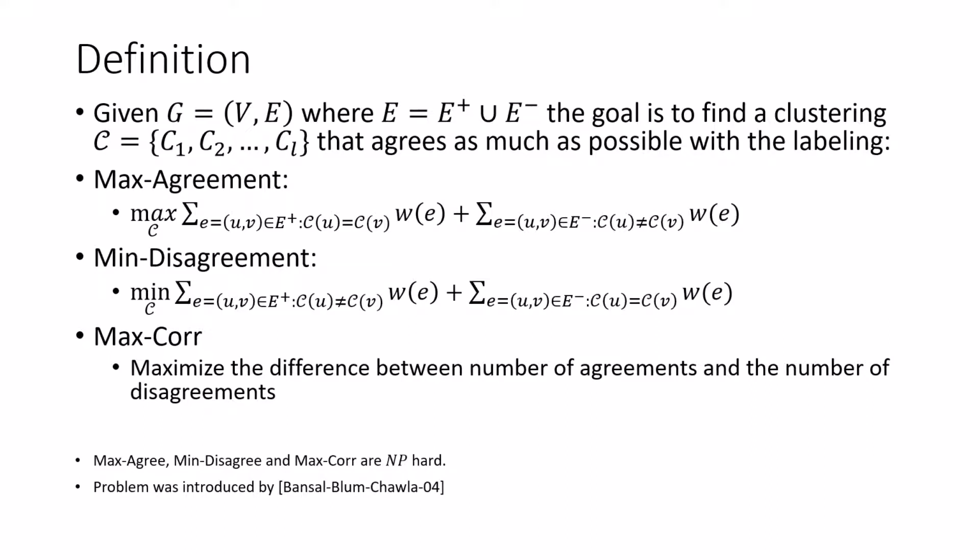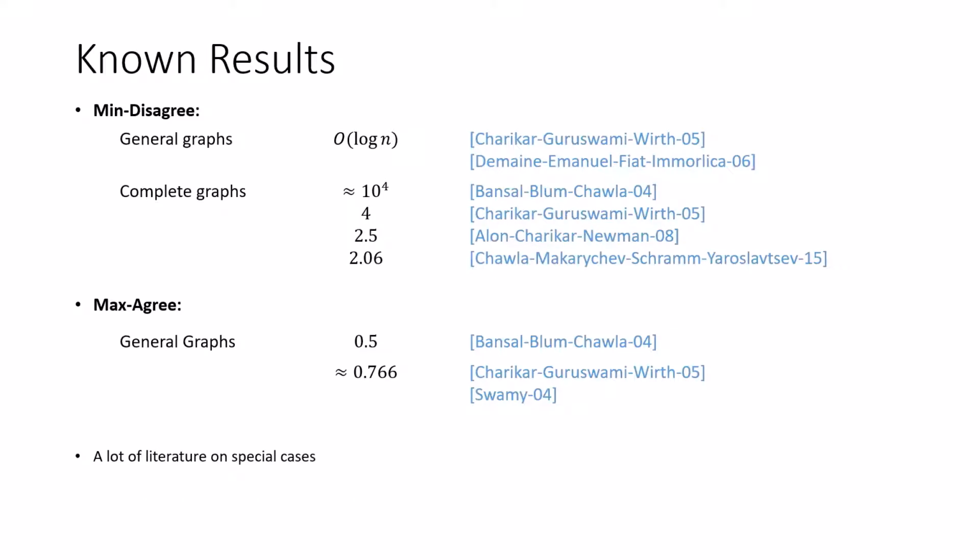The correlation clustering problem was introduced by Bansal, Blum, and Chawla about 20 years ago, and it has gained quite some popularity since then. So what do we know about correlation clustering? For min disagreement for general graphs, the best known approximation algorithm achieves an approximation factor of order of log n, where n is the number of nodes in the graph. For complete graphs, an approximation algorithm with a constant approximation factor was given in the original work. Since then, it was improved to almost a factor of 2.